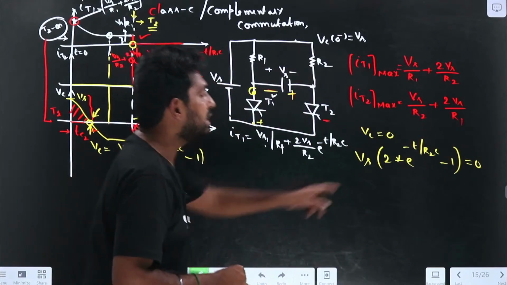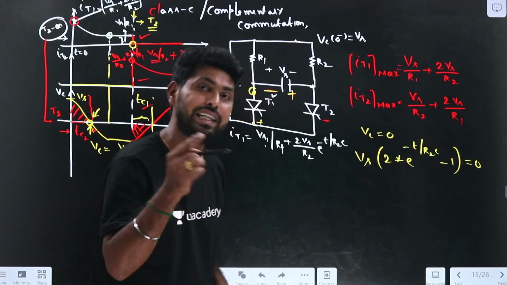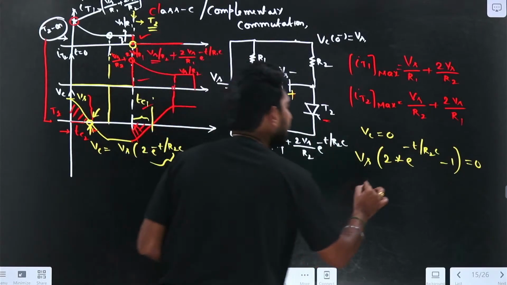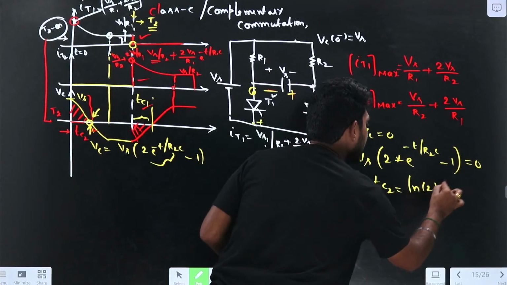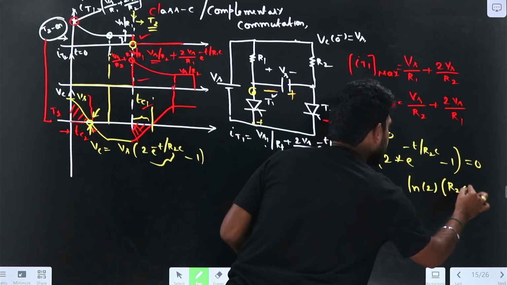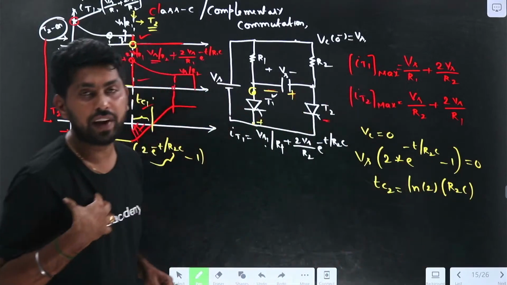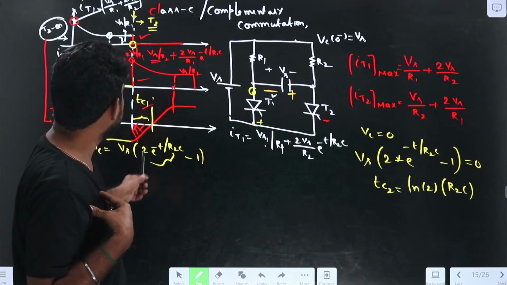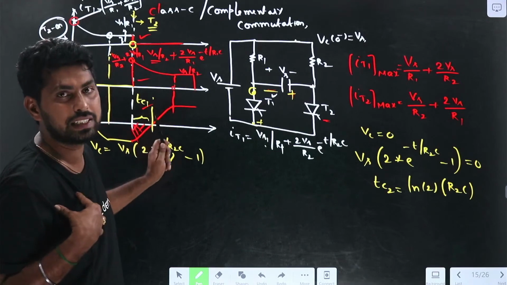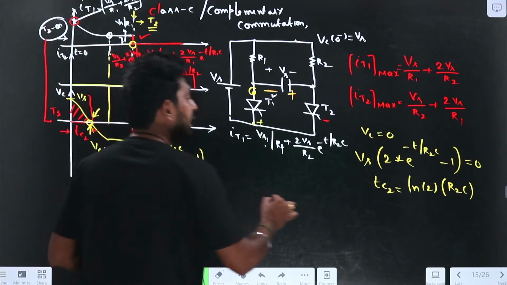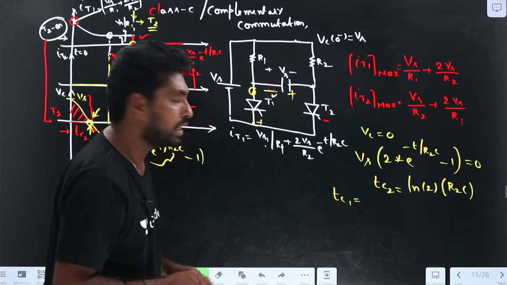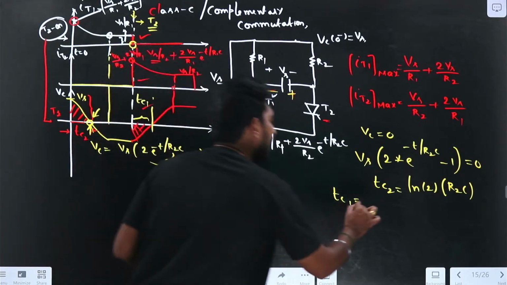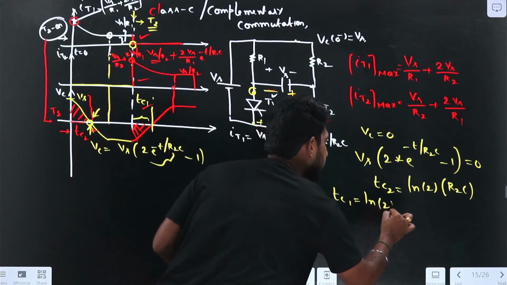So here this t value we can replace with the TC2. If I find that, the TC2 is equal to ln2 into R2 into C. Similarly, if I find the TC1 by making VC1, the voltage across this capacitor, 0, what happens? The circuit turn off time TC1 is equal to ln2, natural logarithm of 2, into R1C.